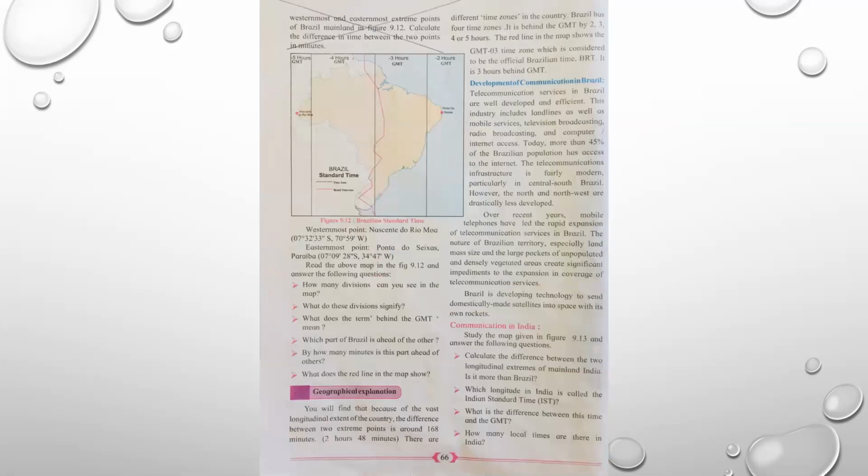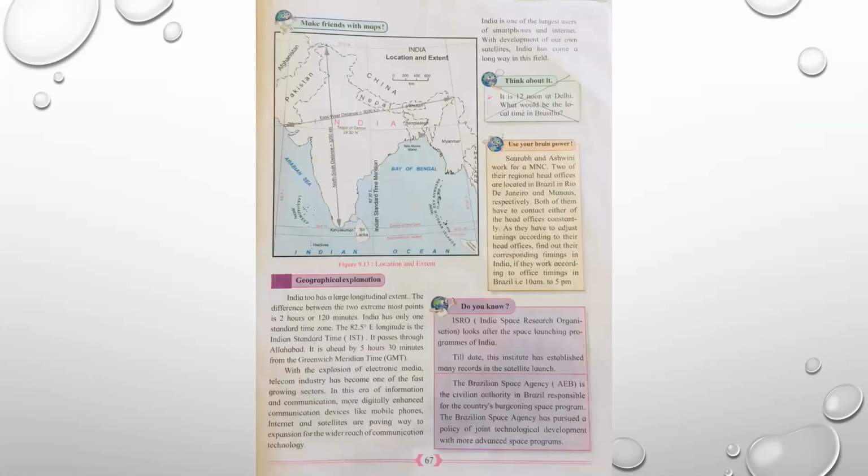We continue on page number 66. The first line. Westernmost and easternmost extreme points of Brazil mainland in figure 9.12. Calculate the difference in time between the 2 points in minutes. So these lines also you have to cancel. Page number 67. See the box. Heading is given. Think about it. It is 12 noon at Delhi. What would be the local time in Brasilia? Please cancel this.